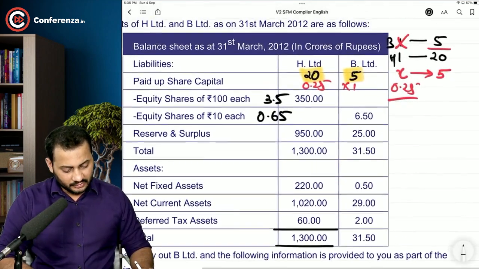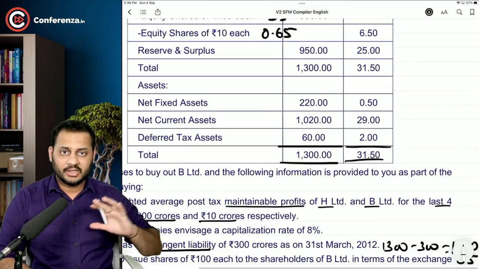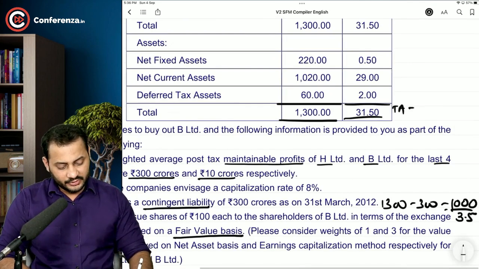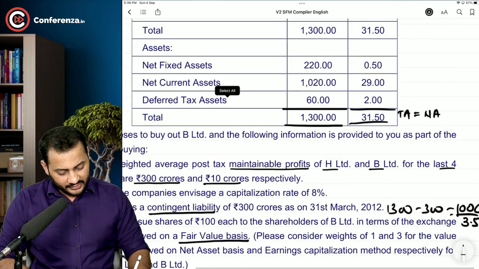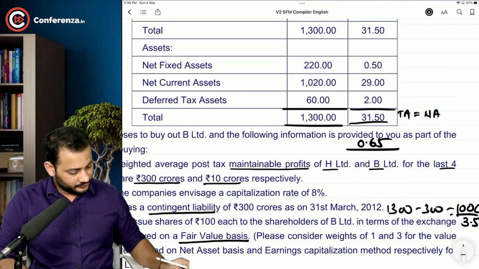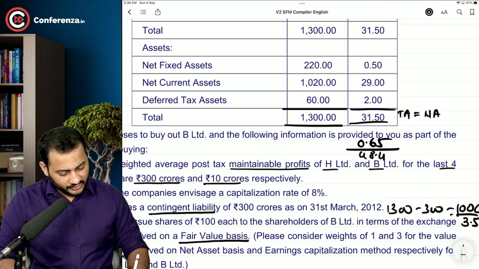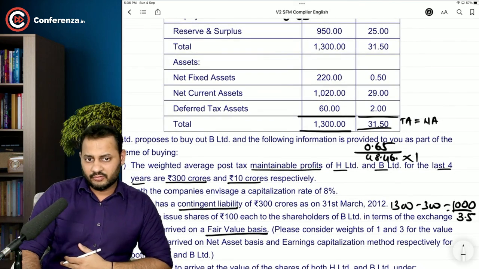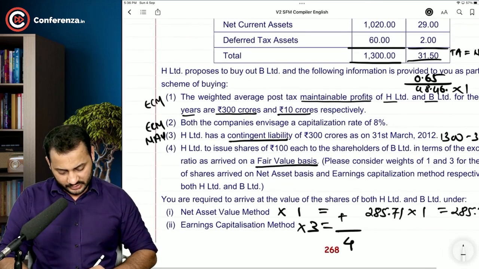Now coming over to B Limited's price, this is 31.5. There is no contingent liability, nothing has to be deducted out of 31.5. So this becomes the total assets, this becomes the net assets. So 31.5 again divided by the number of shares, that is 0.65, that's 48.46, something like this. And this will also be given the weight of 1. Okay sir. And this information is done.